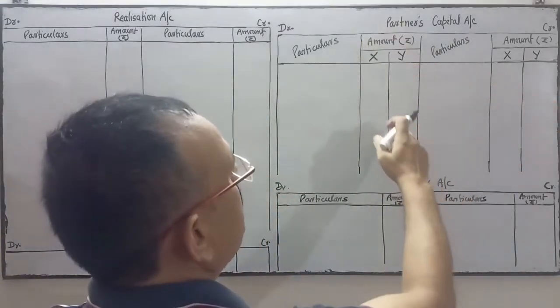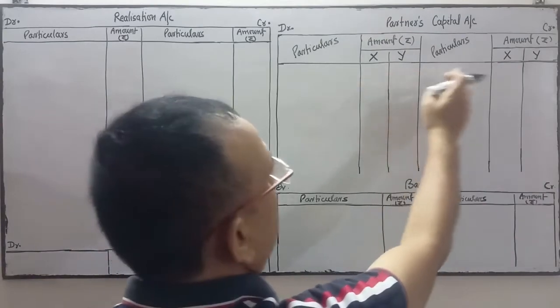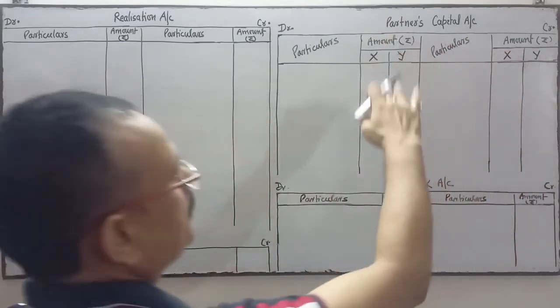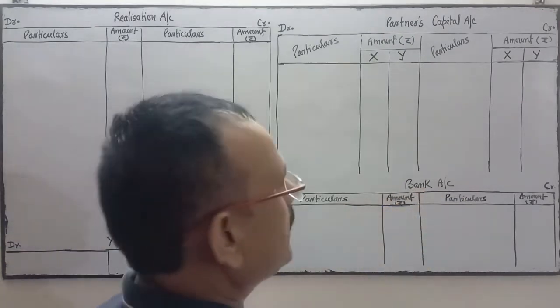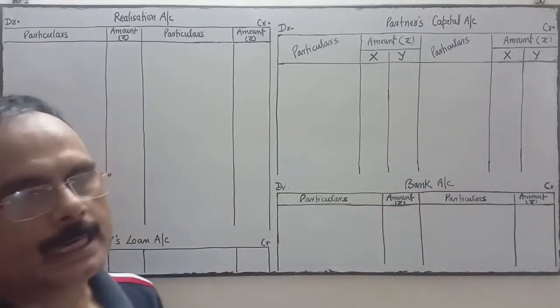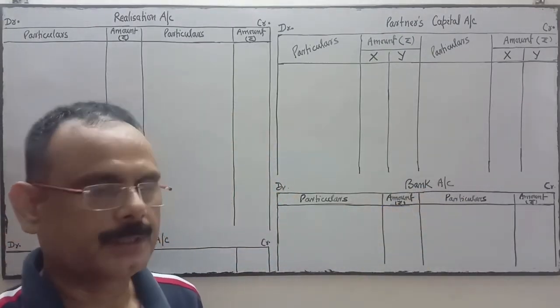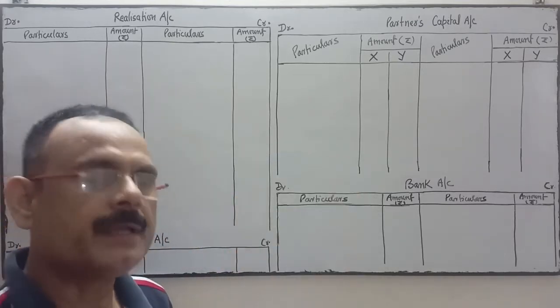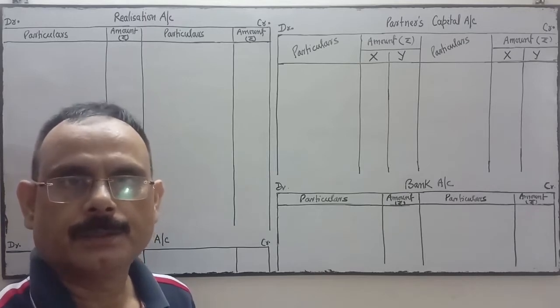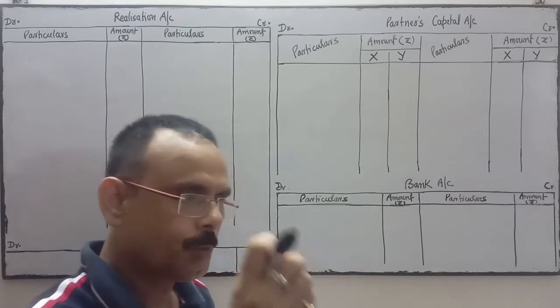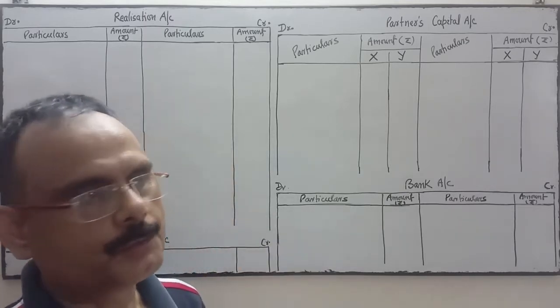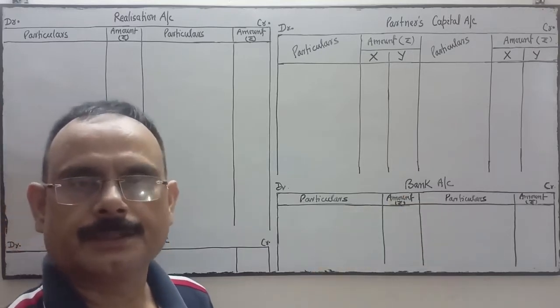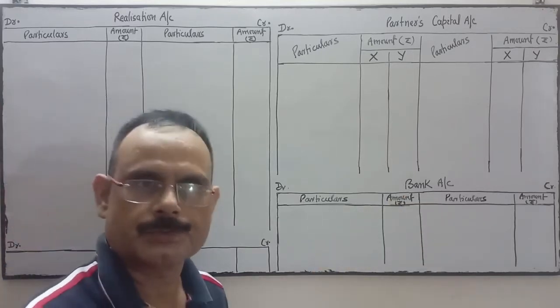This is the partners' capital account. There are two partners, X and Y, in columnar form. And finally, the bank account. The bank account must be matched. So we'll start from one side so that no item will be omitted to record. We'll see from one side so that no item will be missed out.